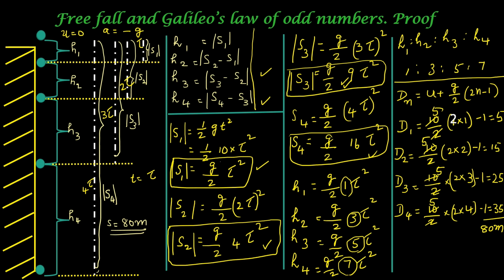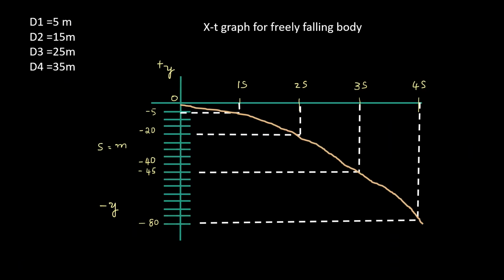So for each second, though it is moving with uniform acceleration, the distance covered is different. The position time graph shows this difference. I will just explain that graph. I have already prepared the XY graph for a freely falling body. Note the shape of the graph. D1, D2, D3, D4 are equivalent to H1, H2, H3 and H4.